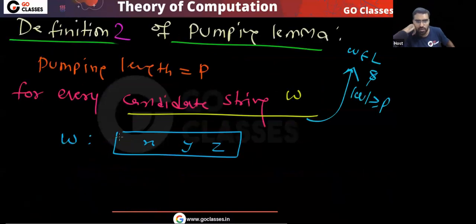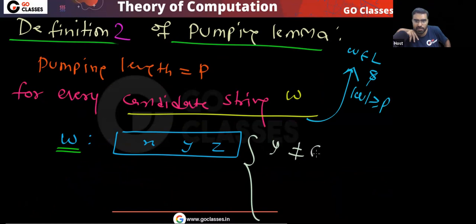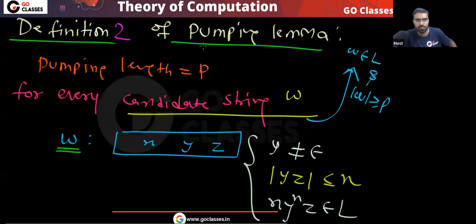In definition 2, you can break every candidate string as XYZ. And what are the properties? Y will be non-empty. This is the same. Also, you can repeat this Y any number of times. This is also the same. What is the only difference in any definition? This YZ you can consider from the last P symbols. This is your definition 2.